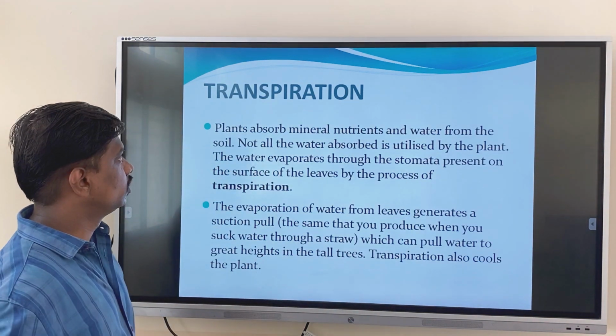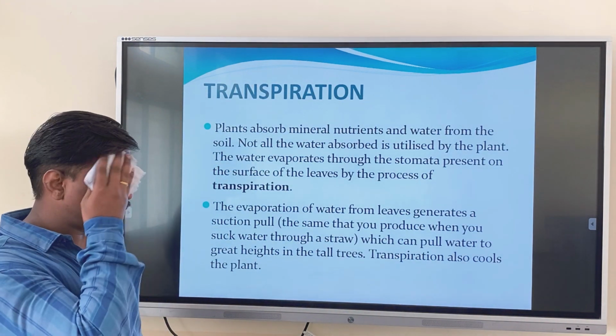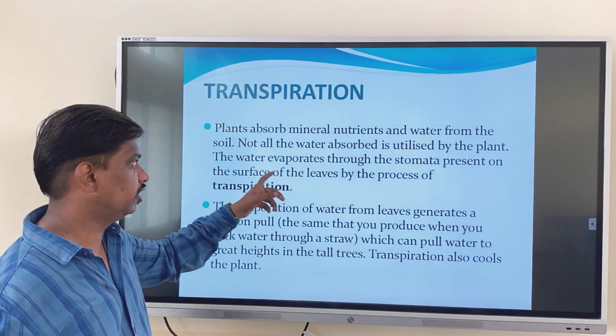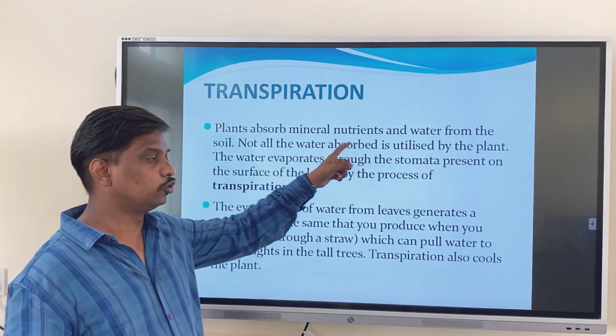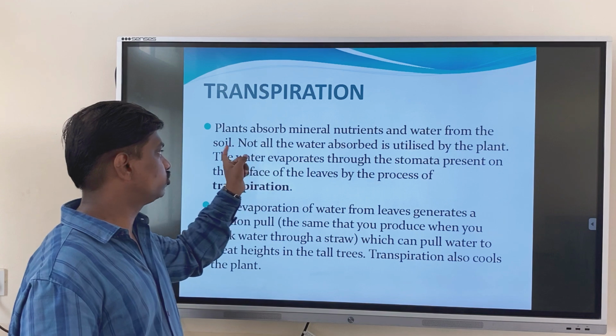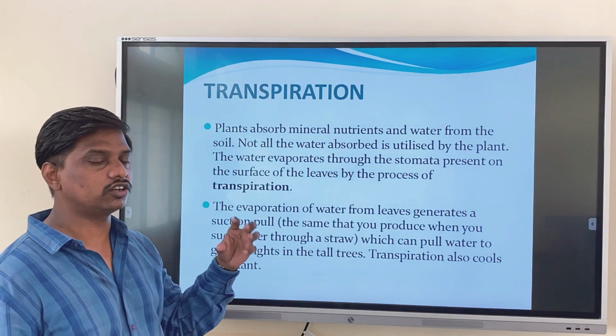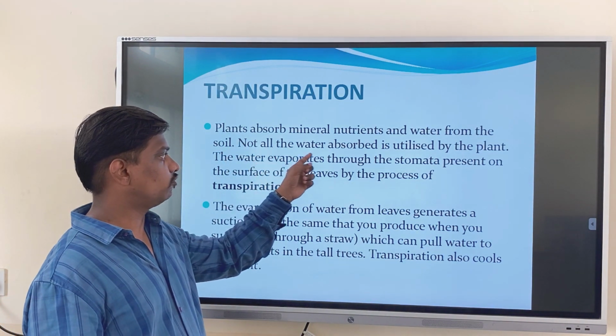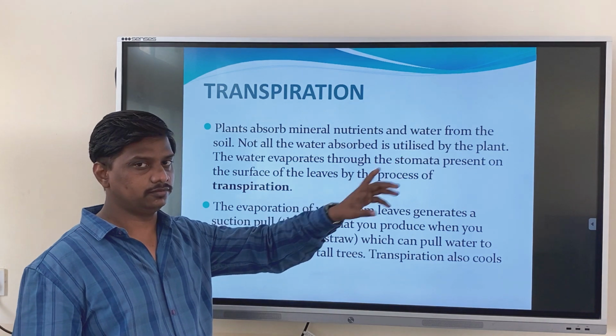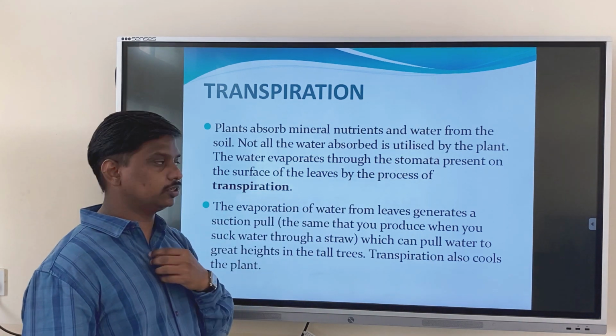So next, transpiration. The transpiration process takes place only in plants. Plants absorb minerals, nutrients and water from the soil. Not all the water absorbed is utilized by the plant.